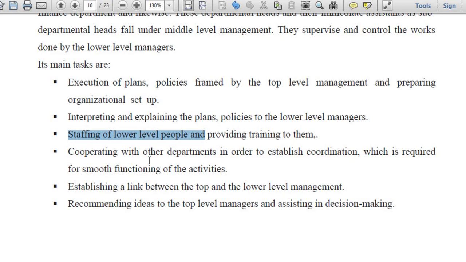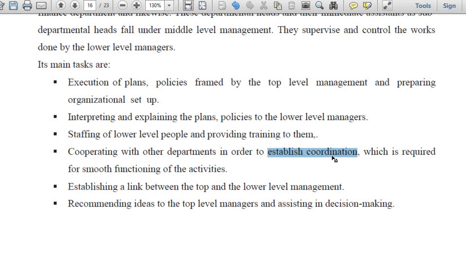Cooperating with other departments. Now all the departments are working in a horizontal setup, like colleagues. So each departmental head should coordinate with the other departments. As I told you, coordination is very essential. If the production department doesn't do well on time, then what product will come out for sale? If sale doesn't happen, revenue won't come.